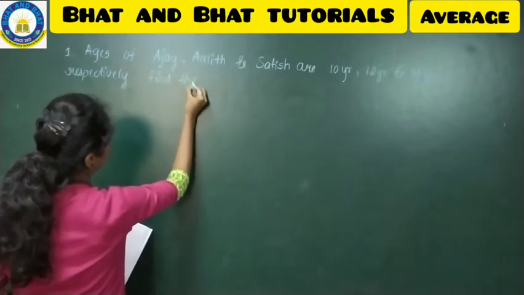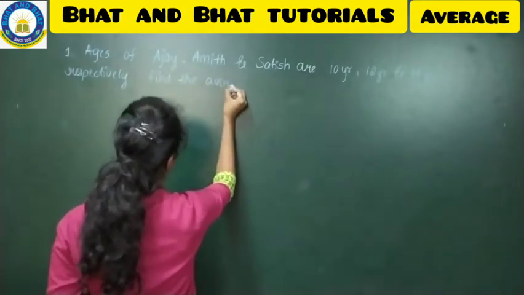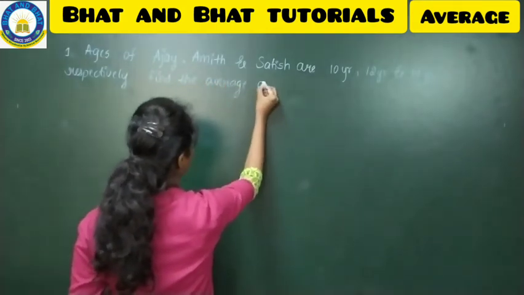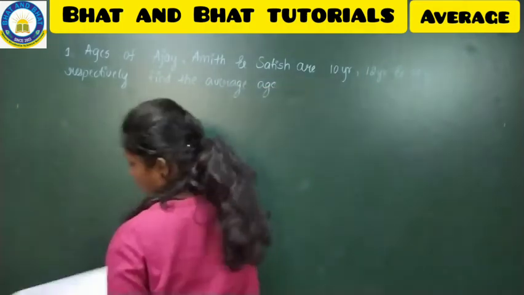Find the average age. So this is your question.